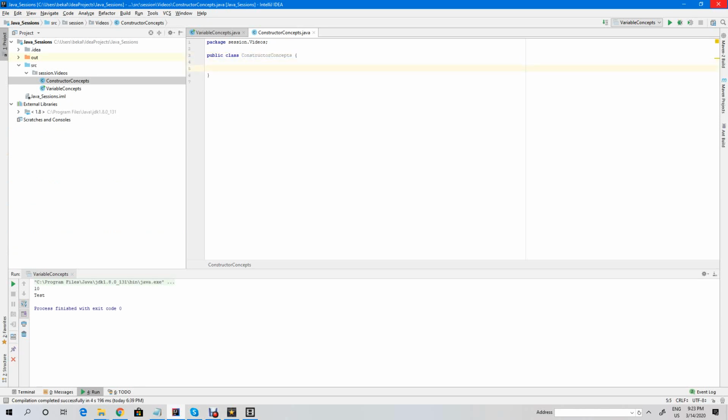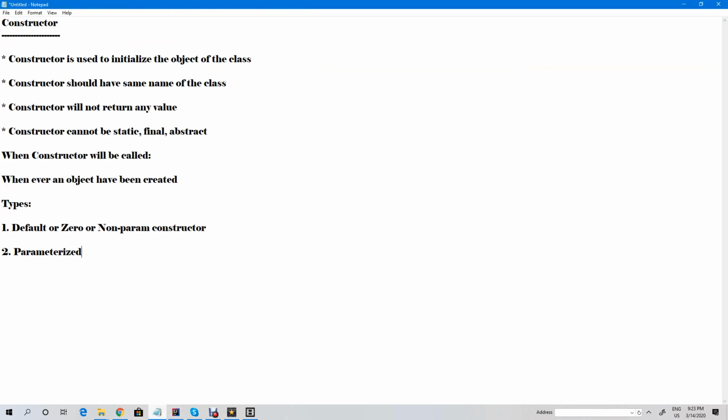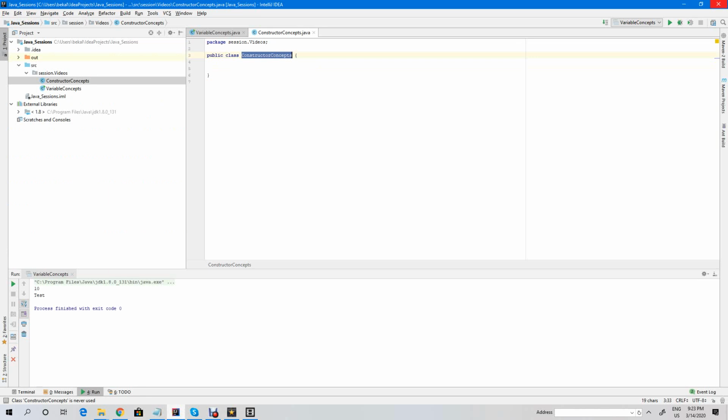Now, as I told before, a constructor will have the same name as the class. So I am going to create a constructor. It should have the same name as the class name. This is a zero-parameter constructor, which means it doesn't have any parameters.